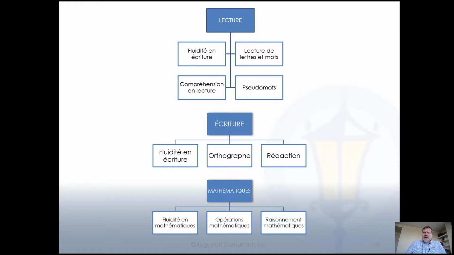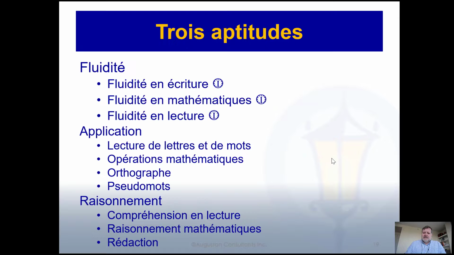So all of these combined will look a little bit like this. Note that the pseudo-word subtest is not included in the calculation of the reading domain. So we only use 3 reading subtests, just like we use 3 writing subtests and 3 math subtests to calculate the domains. On top of these domains, there's also different aptitudes that we get to measure. So for example, fluency.